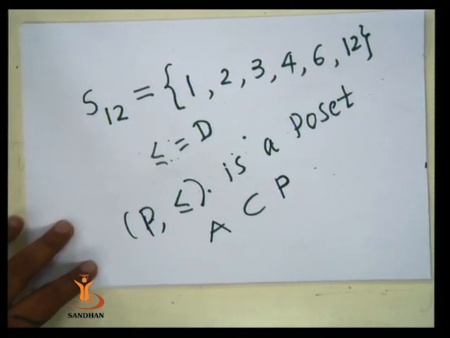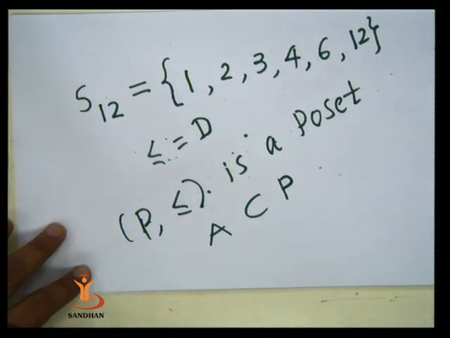Now we are going to see the lower bound and upper bound.